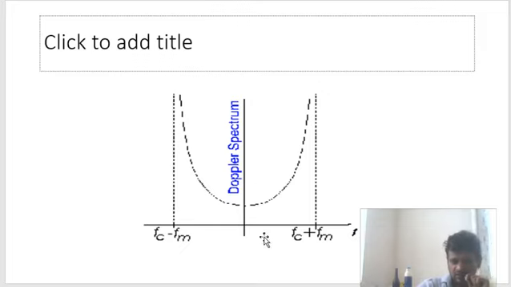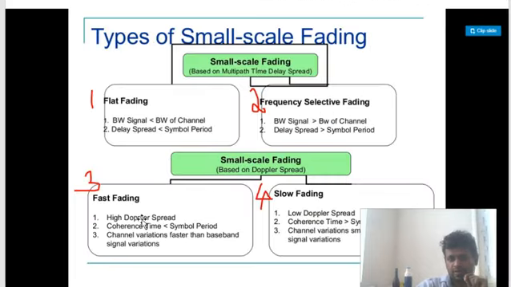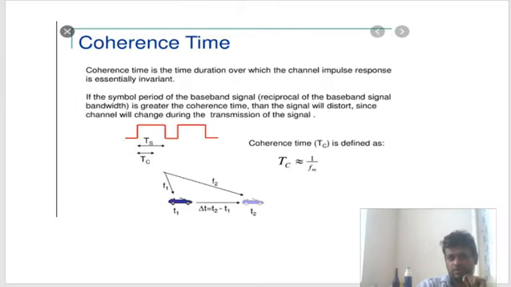That is why this has a very large value. So more speed means more fading. Understood? So more fading will cause fast fading only. Hope it is clear. High Doppler spread means more range of frequency. More range of frequency means the speed of the car will be very high, because frequency shift depends on the speed.